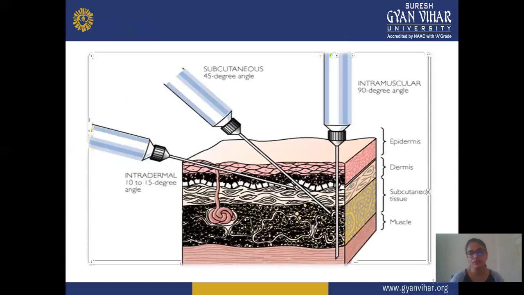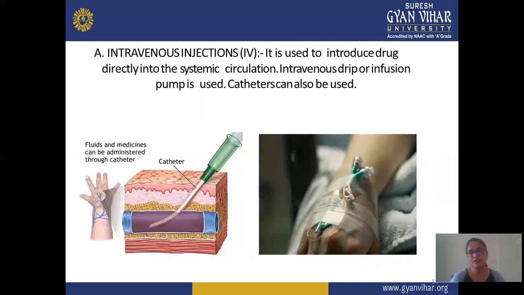This is a picture where the subcutaneous and intramuscular routes are shown in the muscles, epidermis, dermis, and subcutaneous tissue. There are three layers of the skin, according to the type of administration of a particular drug at a particular site. Next is intravenous injection. It is used to introduce the drug directly into systemic circulation. An intravenous drip or infusion pump is used. Catheters can also be used.